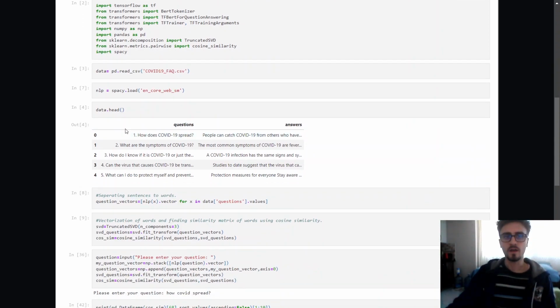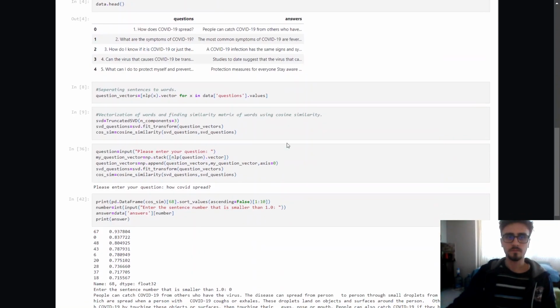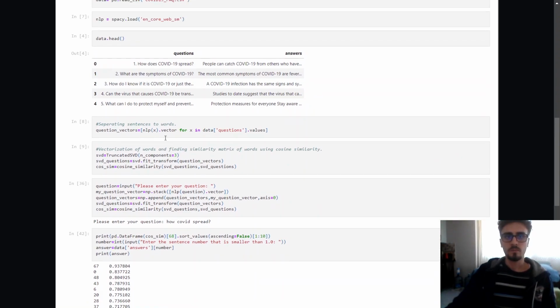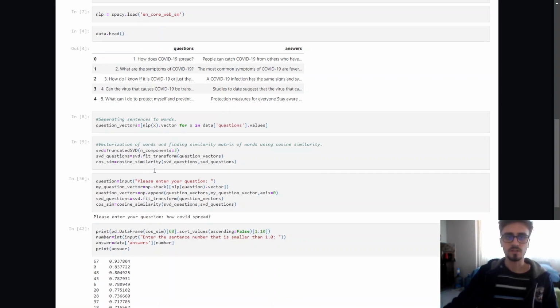This is the first 5 values. As you can see, there are questions and answers. Here we are separating sentences into words. In questions, we are separating into words, and here we are vectorizing these words and creating a similarity matrix. As you can see, columns as SVD vectors, rows as SVD vectors. Its diagonal values are 1, which means the word itself.